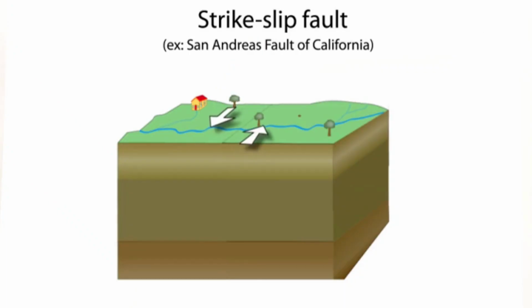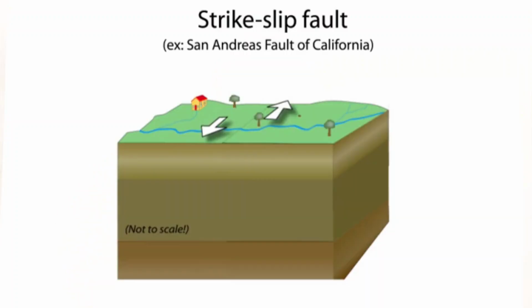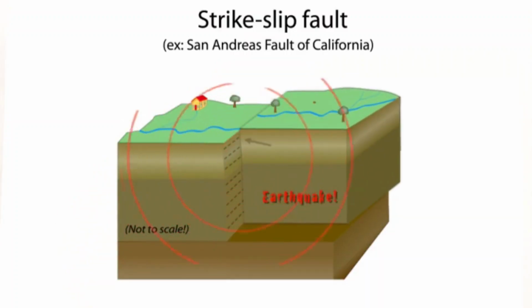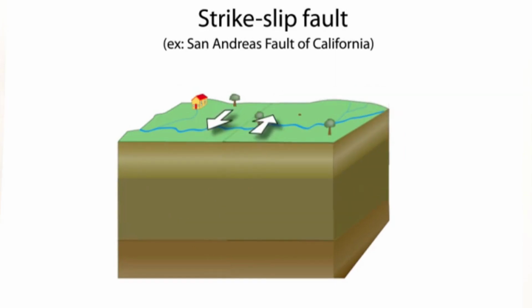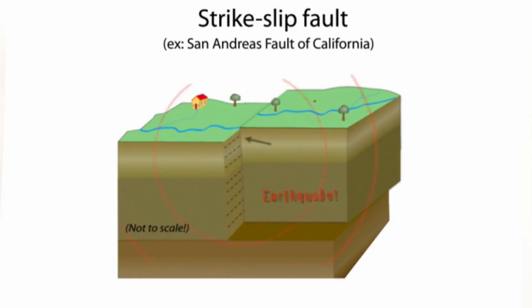Here the two plates are moving horizontally past one another like two cars going in opposite directions on a highway. So movement of the blocks along the fault is horizontal and the fault plane is nearly vertical. होता क्या है? Since the edges of the plates are rough, they get stuck while the rest of the plate keeps moving. So ये जो configuration है, this configuration is building up tension.